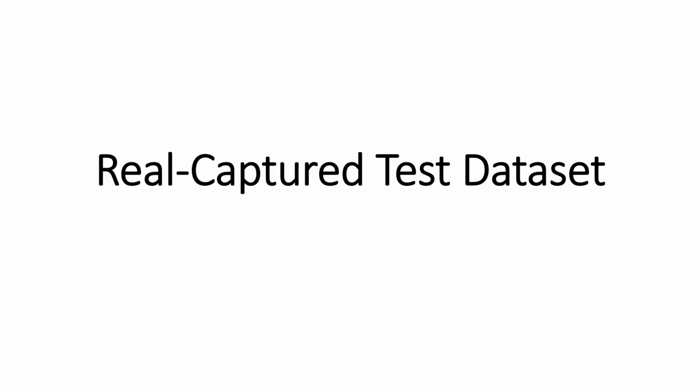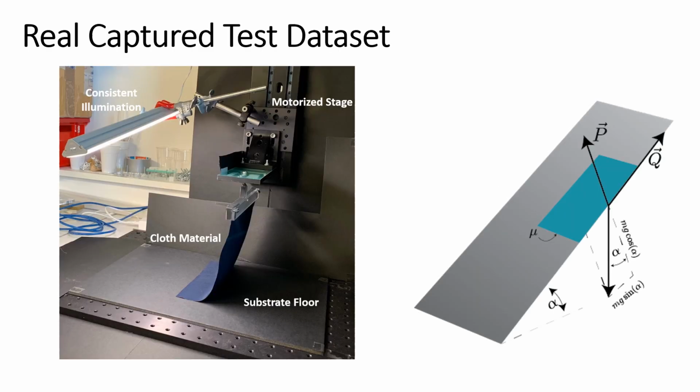In order to test our model, we make an experimental setup to perform a similar drop and drag motion. On the left, we can see the experiment, which shows a clamped piece of cloth on a substrate floor. The cloth can be moved horizontally and vertically using 2 motorized stages. We measure a reference friction value for each cloth substrate pair using the simple inclined plane experiment shown on the right. In our real test dataset, we have 7 substrates and 9 cloth materials.